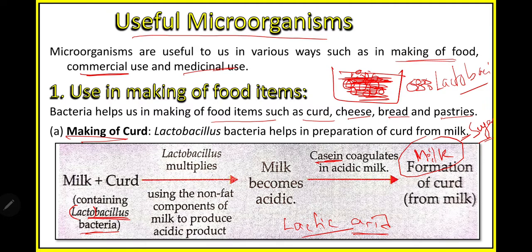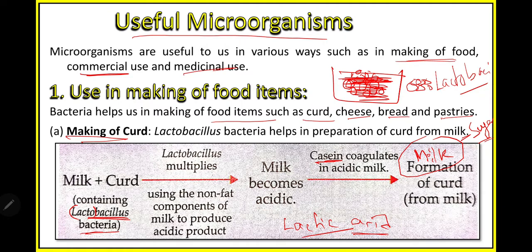Remember this: what does the bacteria do? They convert the lactose sugar present in the milk to lactic acid. Lactobacillus bacteria convert lactose sugar to lactic acid, all lacto, remember. So this is the basic process of conversion of milk to curd. I guess it is clear.